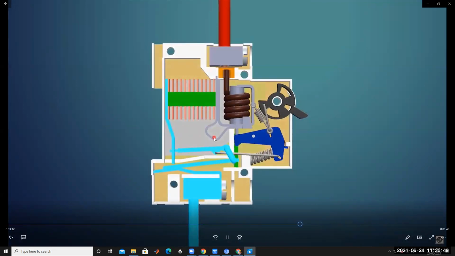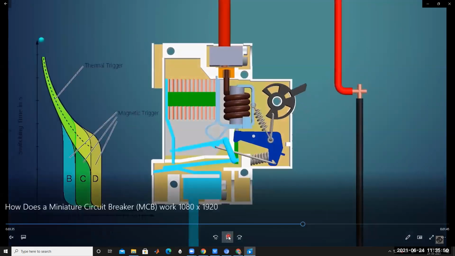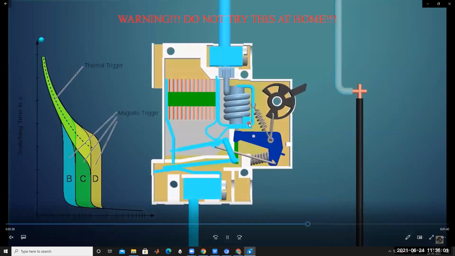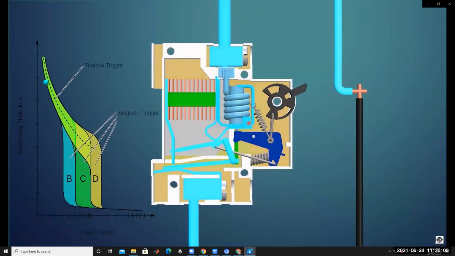Under overload conditions, in this way, these are opening the contacts. Understood? In this way, this MCB is operating under overload condition. Next concept is how this MCB is operating under short circuit condition.